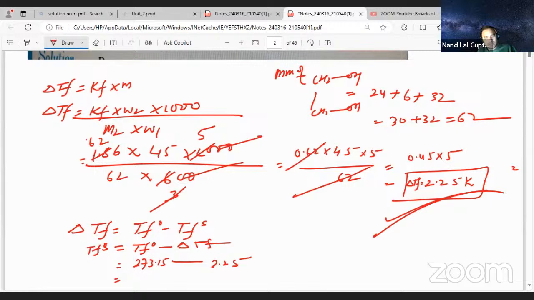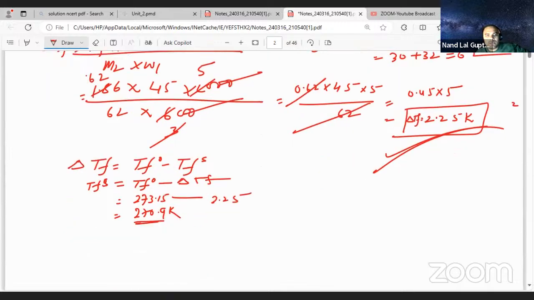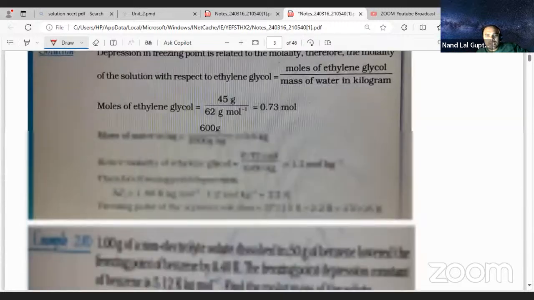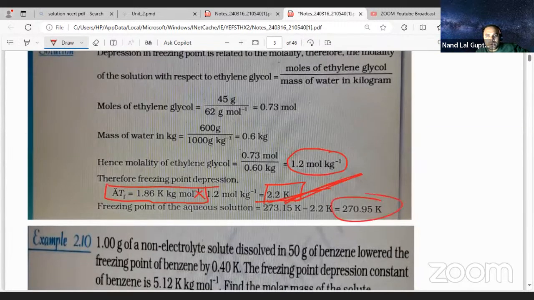273.15 minus 2.25. It is coming 270.9 Kelvin. Earlier the pure water freezing point was 273, now the solution is freezing below that, at 270.9. So you can check back this one also, 270.9. Got it?